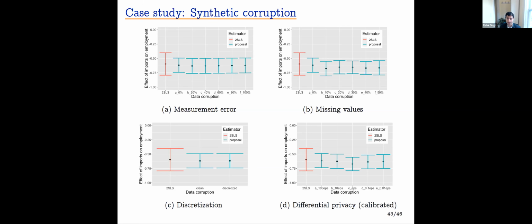We get similar results with missing values, discretization, and differential privacy, where in the differential privacy exercise, we calibrate the Laplacian variance in a very specific way. It's well known in the differential privacy literature that if you calibrate this variance to, first, your tolerance for privacy loss as expressed in a Census Bureau memo, and second, the variation in the underlying microdata, then by adding Laplacian noise, we confer the type of privacy that we want to disrupt the hack that we're worried about.